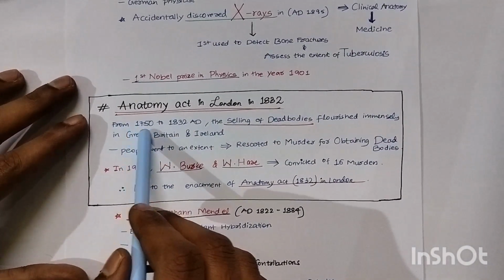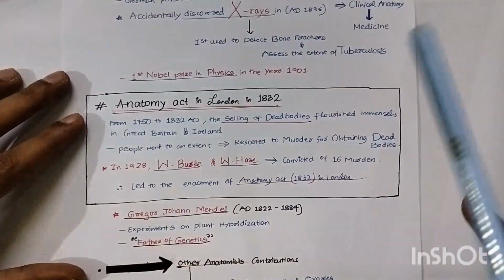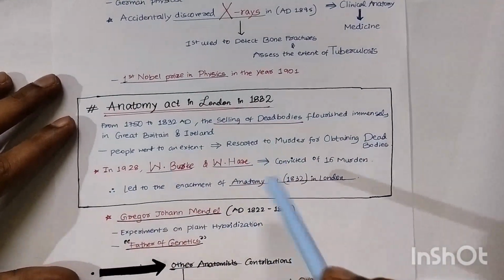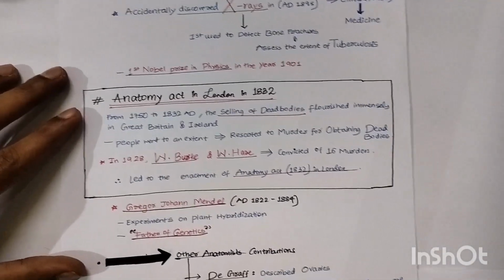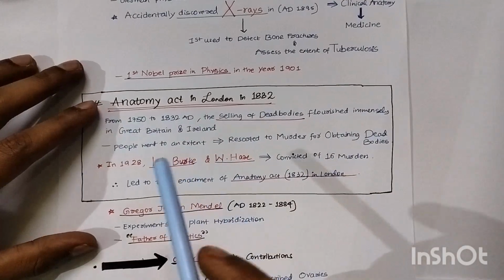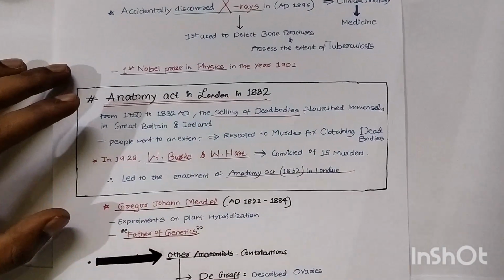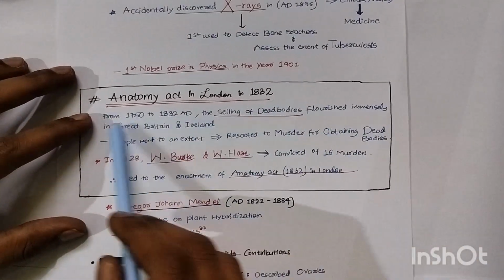From 1750 to 1832 AD, the selling of dead bodies flourished because anatomy was greatly flourishing in those times. So the demand for dead bodies was increasing very much. People started to buy those dead bodies and study the anatomy. Somewhere they were stolen, somewhere robbed, and studied. So immensely in Great Britain and Ireland,